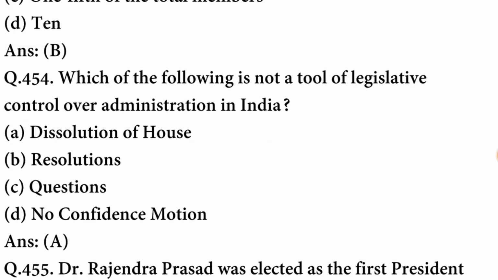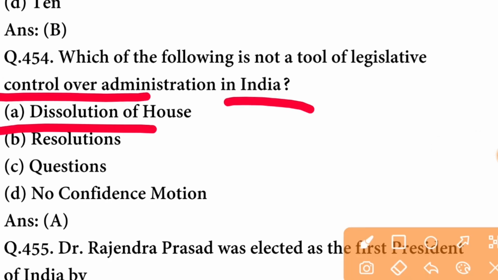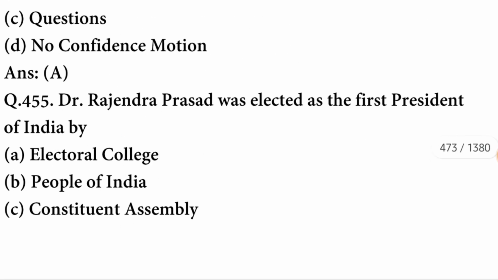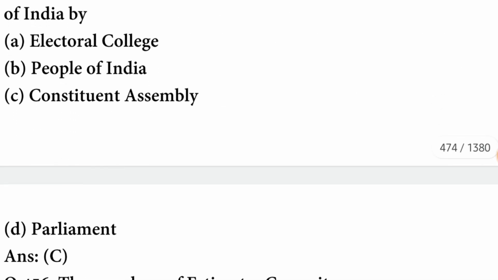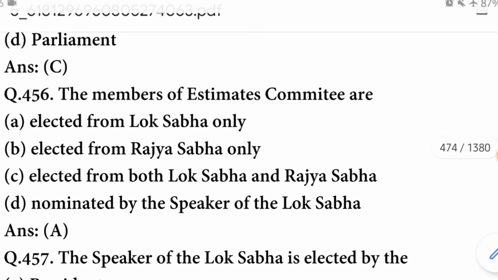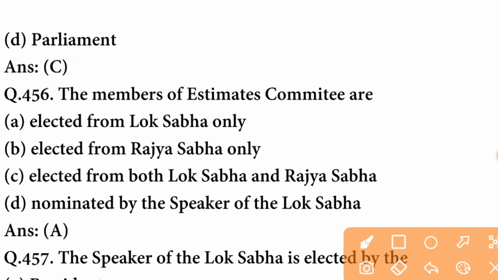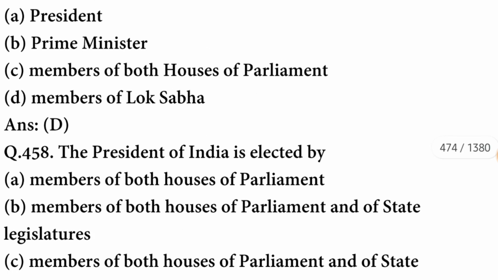Which of the following is not a tool of legislative control over administration in India? It is dissolution of the House. A option is correct. Dr. Rajendra Prasad was elected as the first President of India by the Constituent Assembly. C option is correct. The members of the Estimates Committee are elected from Lok Sabha only. A option is correct. The Speaker of Lok Sabha is elected by the members of Lok Sabha.